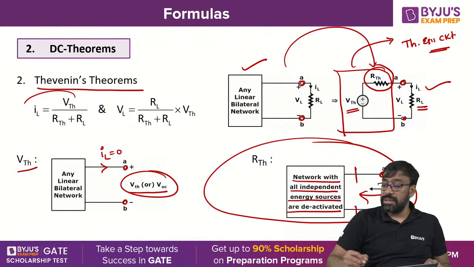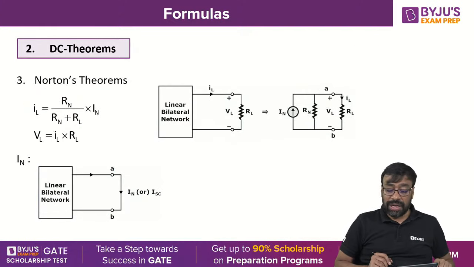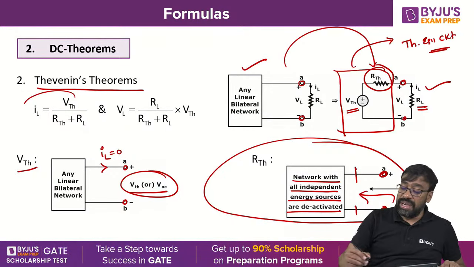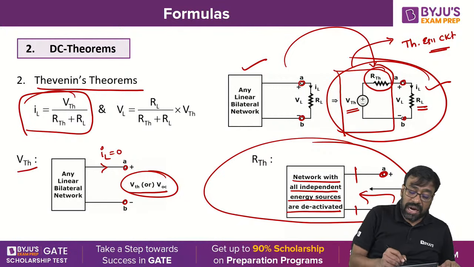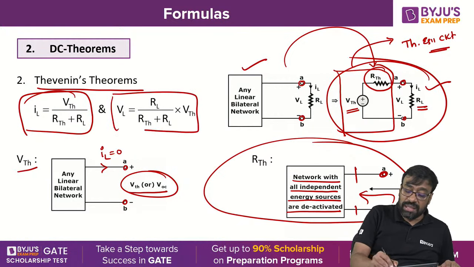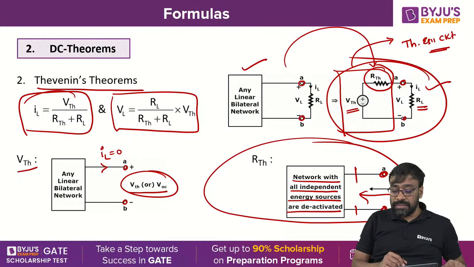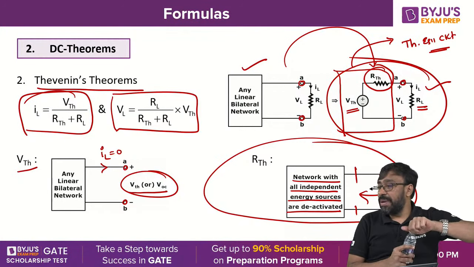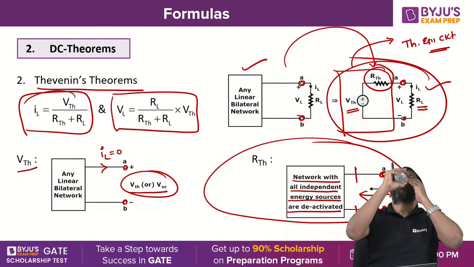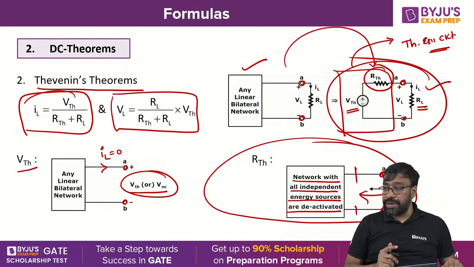Then you find the resistance across the terminals where the load is removed. Here is the load removed, right? Therefore, find the resistance across the terminals where the load is removed. Well, I think the formula is very clear. Once you find the Thevenin's equivalent, IL is nothing but VTH by RTH plus RL. And of course, VL is nothing but IL into RL, that is, RL by RTH plus RL into VTH. I hope you understand this. Clear? If you have any doubts, please mention in the comment box.